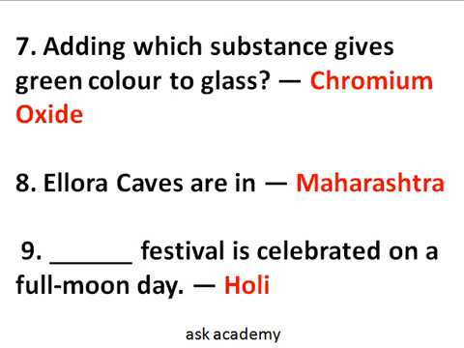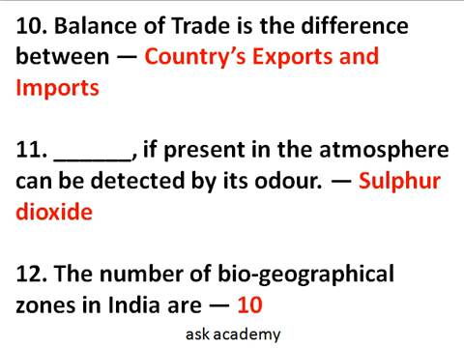Question number 8. Ellora caves are in Maharashtra. Similarly, Ajanta caves also are in Maharashtra. Okay, Ajanta caves and Ellora caves are in Maharashtra. Holi festival is celebrated on the full moon day. Okay, full moon means when there is a full moon, so we will celebrate Holi.